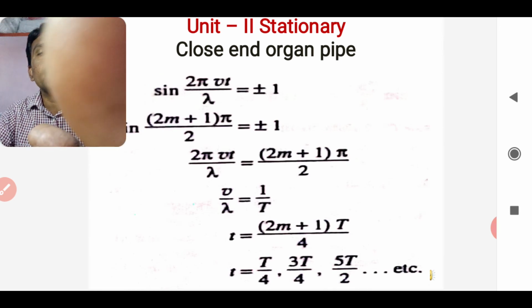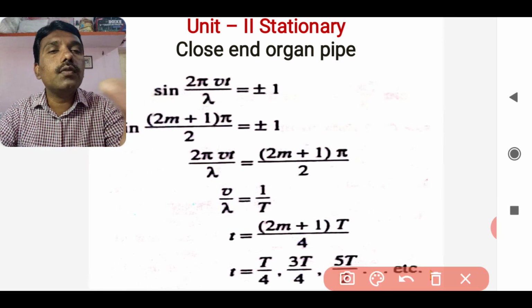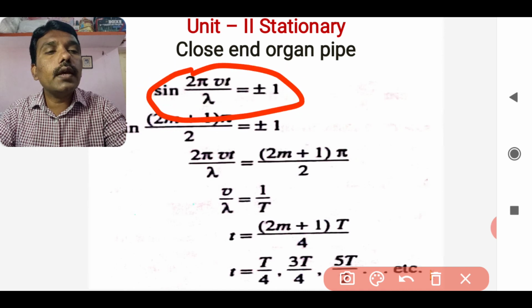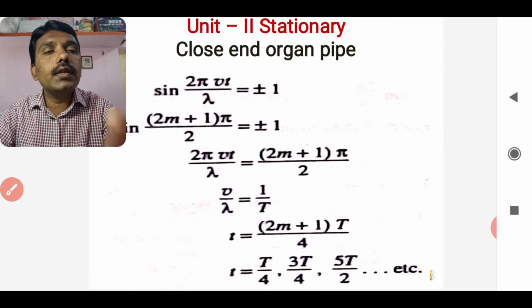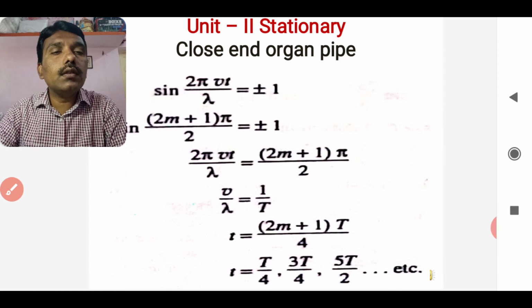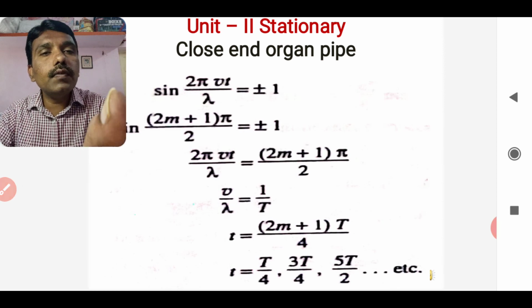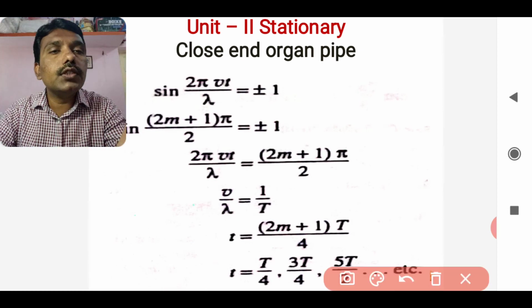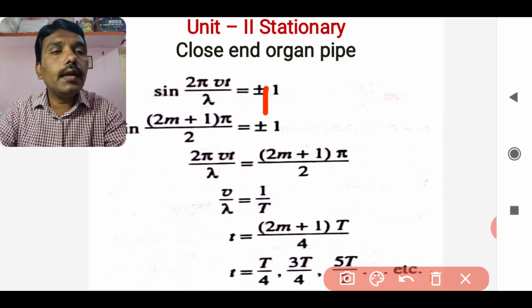In that case, sine of 2 pi vt by lambda is plus or minus 1. So for the next point it becomes sine of 2m plus 1 pi by 2. Both points are in phase, and that's why putting this relationship as equal, 2 pi vt by lambda is equal to 2m plus 1 pi by 2.